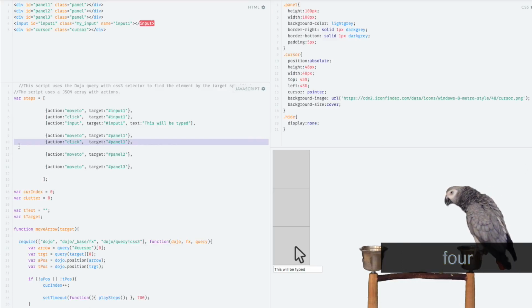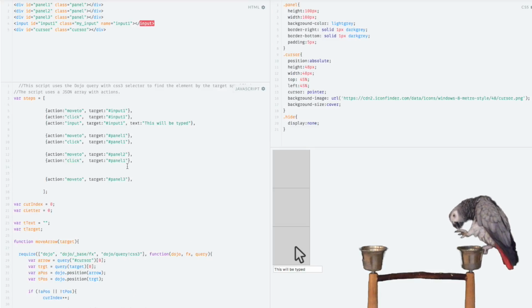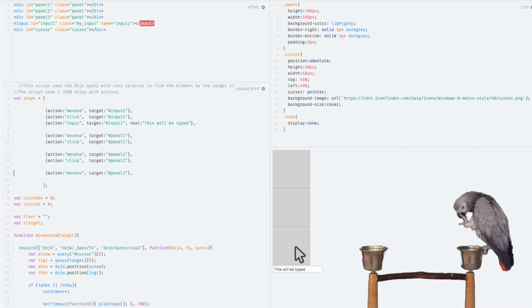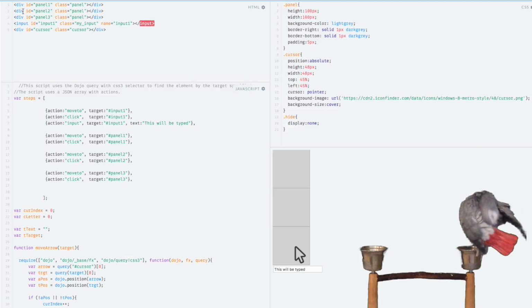And then we'll copy and paste this line again, and we'll make it panel 2. And then the last one we'll make panel 3. And we'll save that, and we'll go ahead and run it.